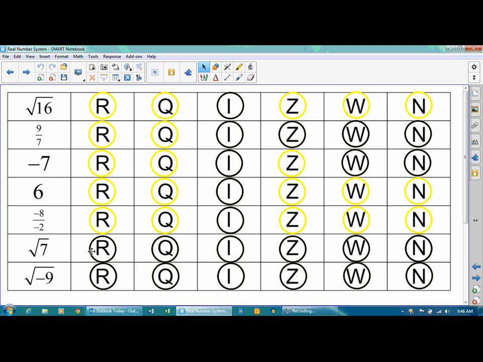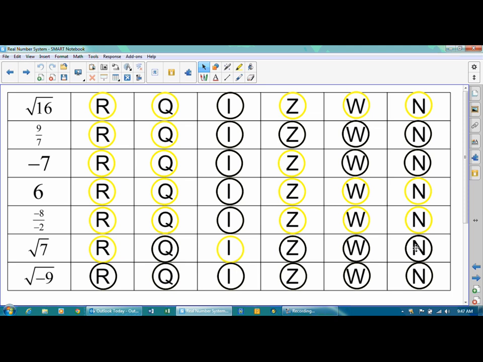Now, the square root of 7. It's real, but the square root of 7 doesn't work out nicely. It's not a nice, simple, 2 times 2, 3 times 3 thing. And when you put it in a calculator, what you get is 2.645751311 on and on forever, and there's no repeating pattern there. So it's not going to be rational, it's going to be irrational. And like we said before, if it's irrational, it's nothing else.